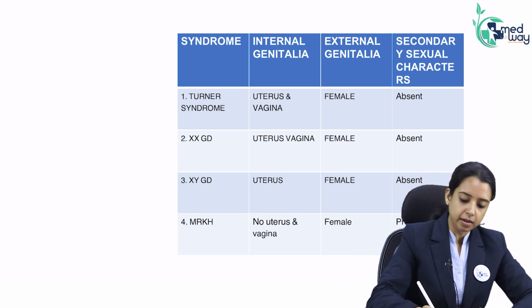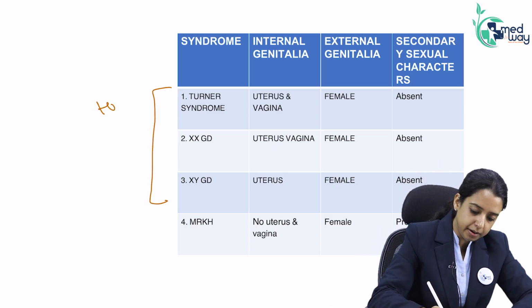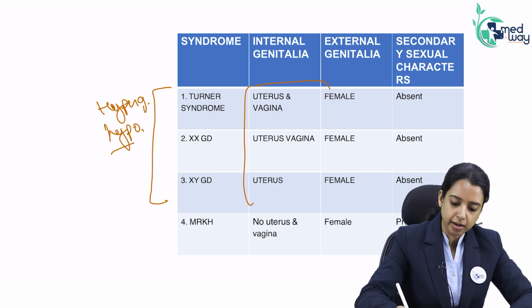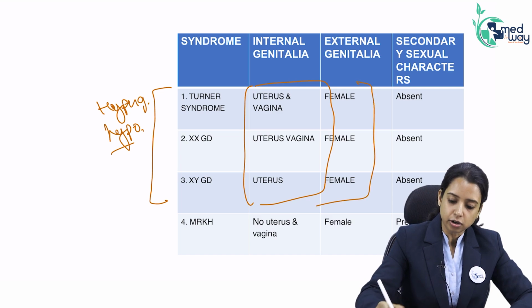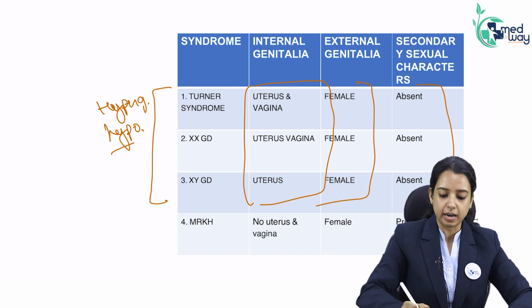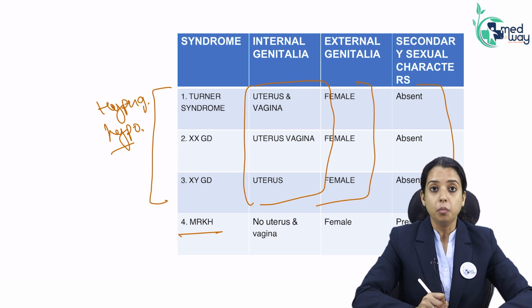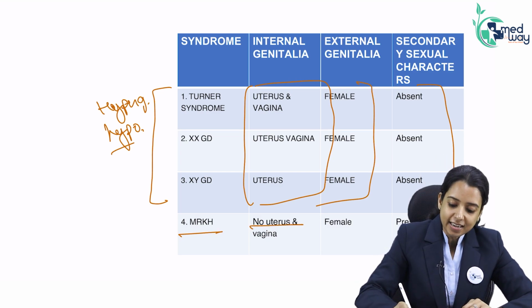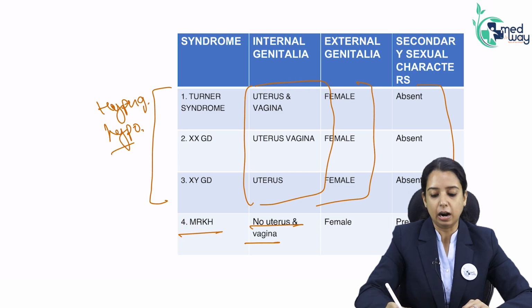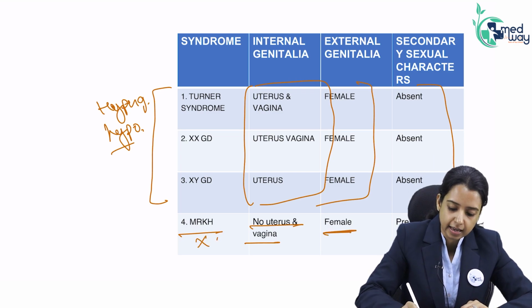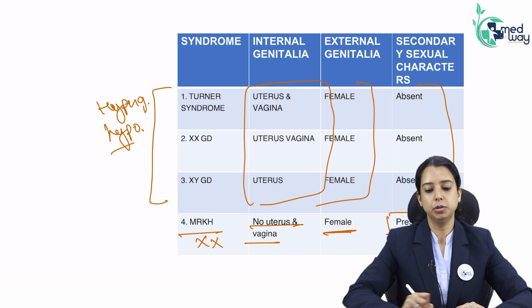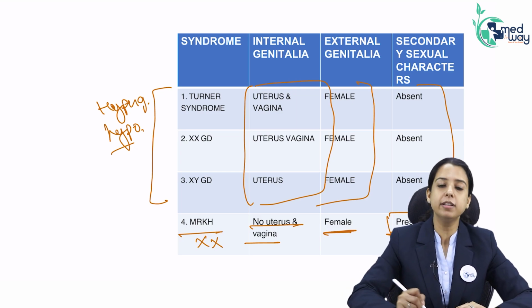So let's cover this chart. Until now we had hypergonadotropic hypogonadism, where uterus and vagina are present, she is externally female, and secondary sexual characters are absent. Now we come to MRKH, which is the problem of the genital tract. Inside there is no uterus or vagina. Outside she is a female because it is XX. But secondary sexual characters are present because the ovary is functioning.